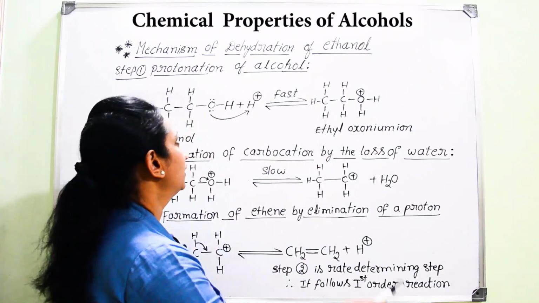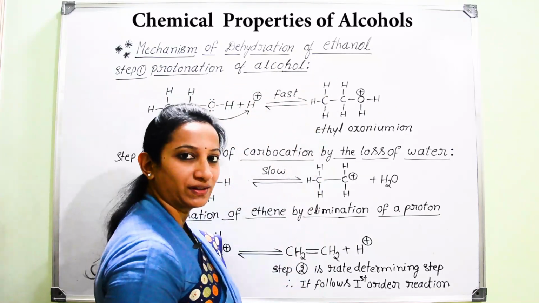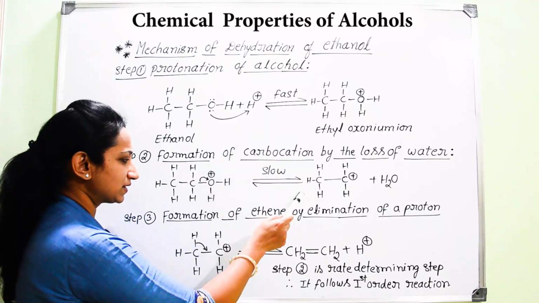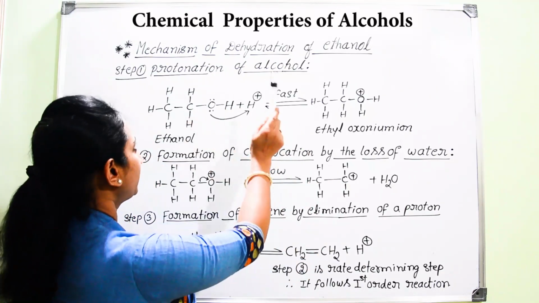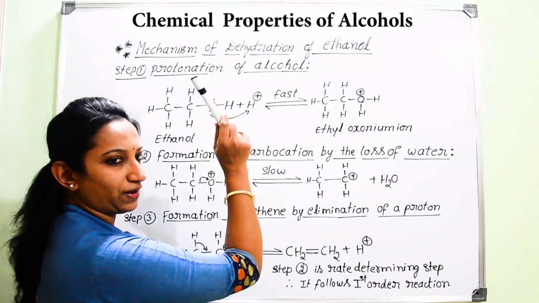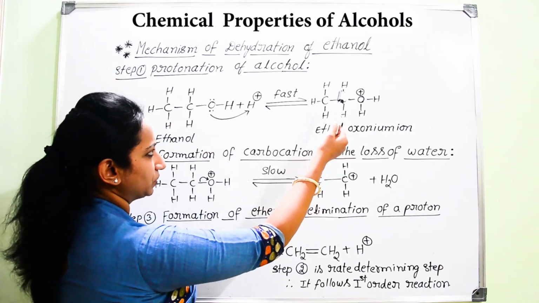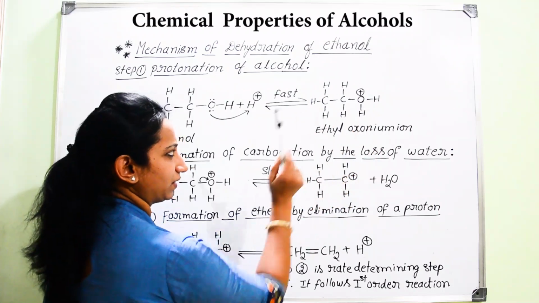If you go for the mechanism of dehydration of ethanol, how many steps does it involve? It involves 3 steps. The very first step is protonation of alcohol. We add a proton to the alcohol so that we get the conversion into ethyl oxonium ion.